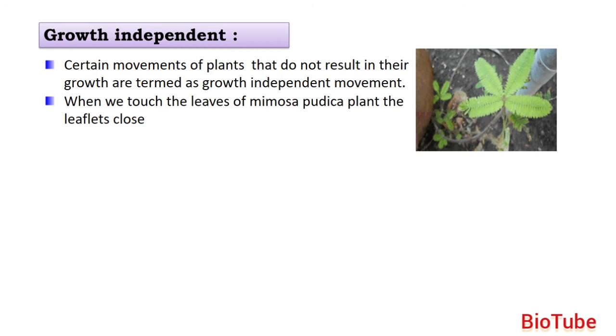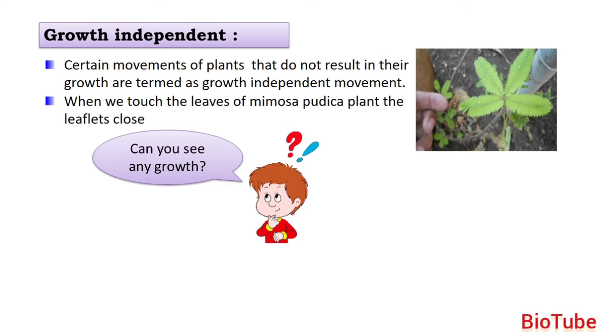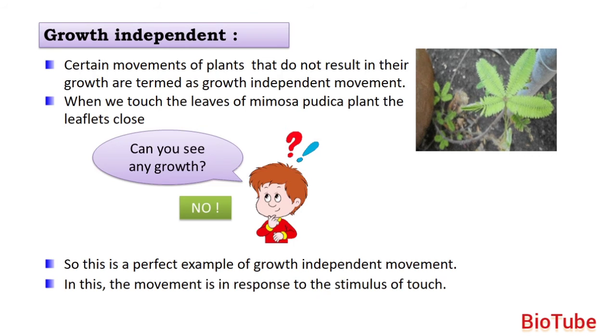Okay, you touched, the leaf closed. So can you see any movement here? Yes, you can see movement. But can you see any growth? No, we cannot see any growth. So this is a perfect example of growth independent movement in plants.